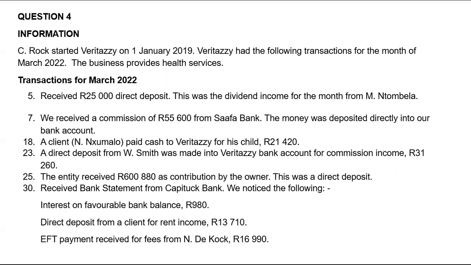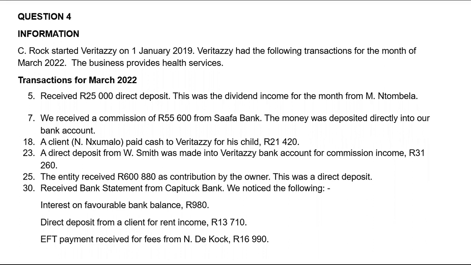Now here C-Rock started Veritas on the 1st of January 2019, which really doesn't help us with anything right now. Veritas had the following transactions for the month of March 2022. The business provides health services. So we know that any service that is health related that is provided by Veritas, we are going to recognize any income from that as current income or fee income.